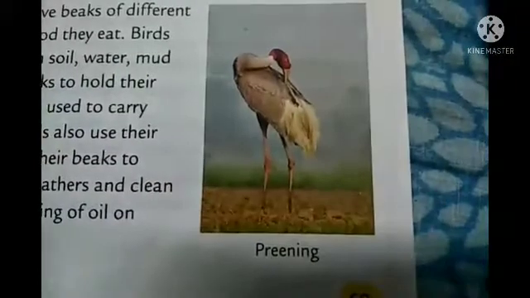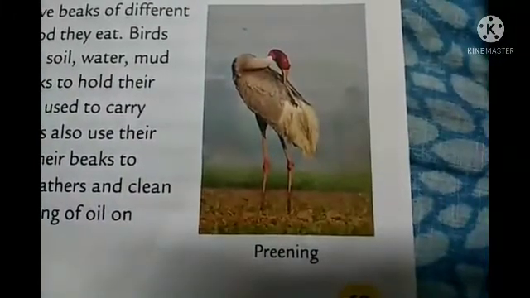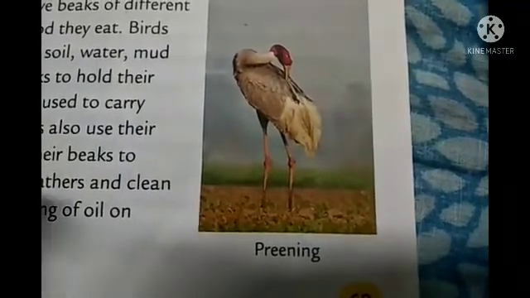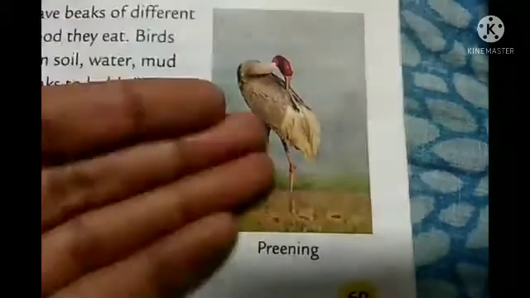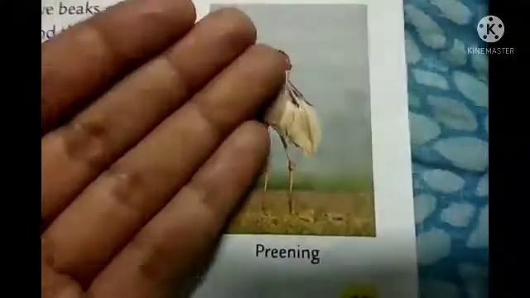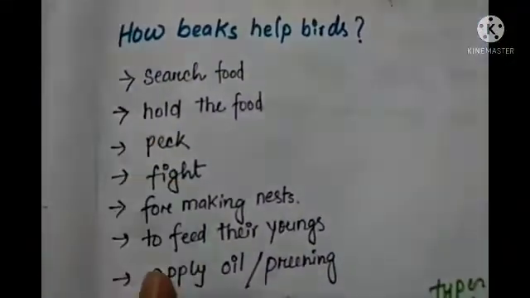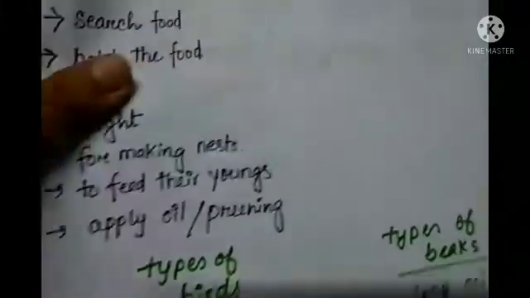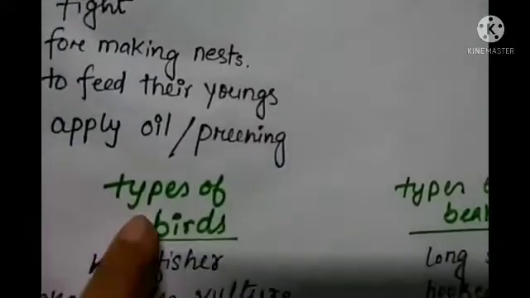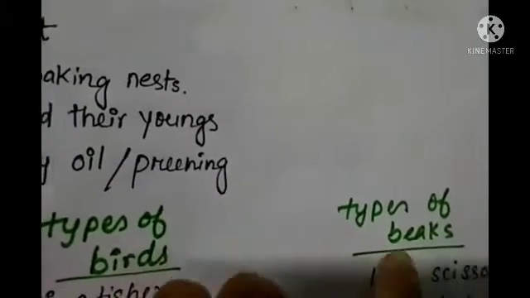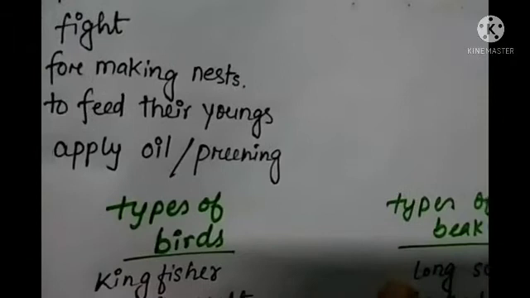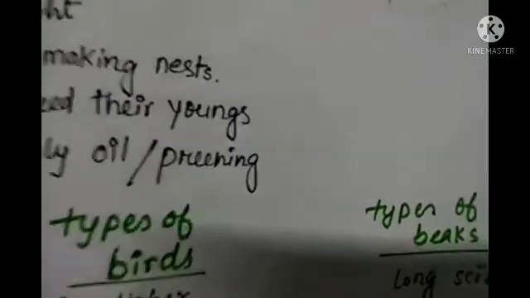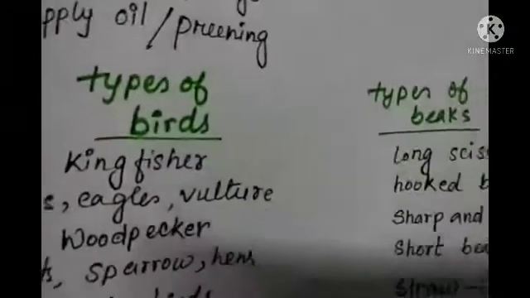Okay, so waterproof means, I think you know, that water cannot damage it, or they do not allow water to get in or to make it wet. Okay, so in this way beaks help birds. Okay, now let's talk about some types of birds and also types of beaks. As I told you, different birds have different shapes and different sizes of beaks, right? So let's discuss that with the help of examples.